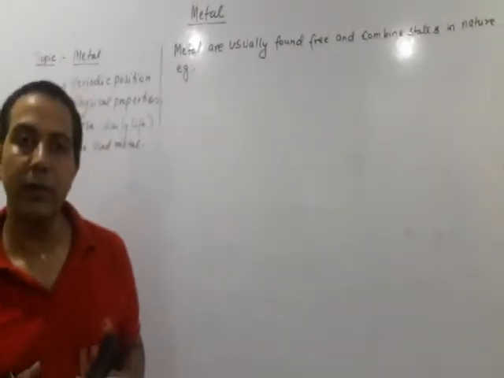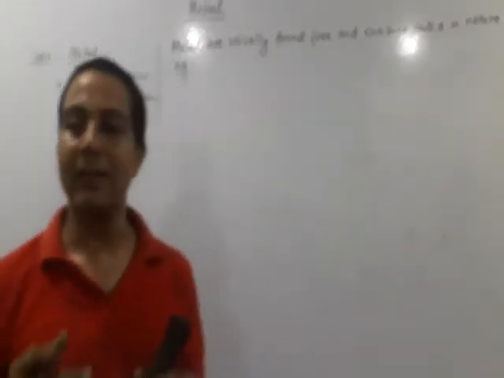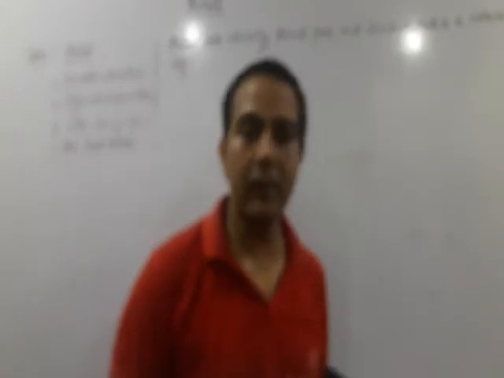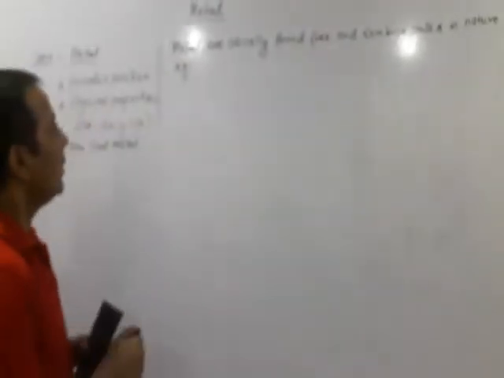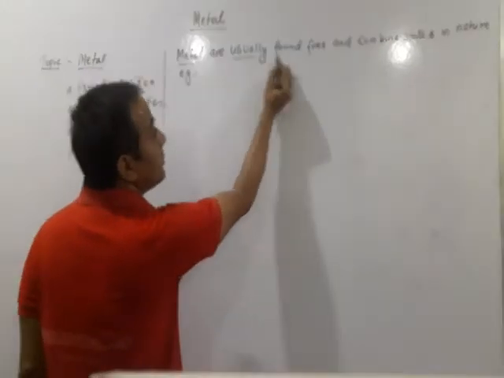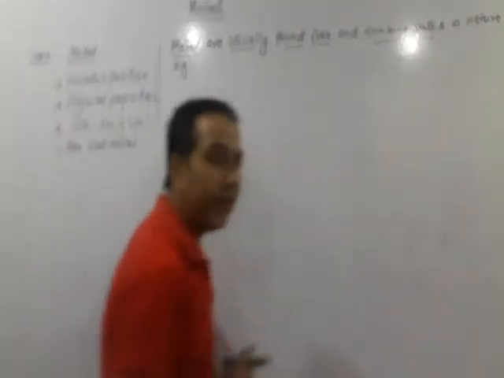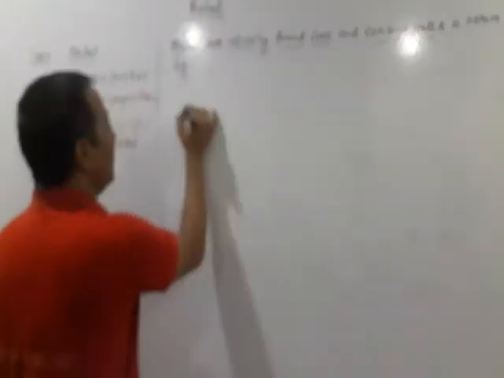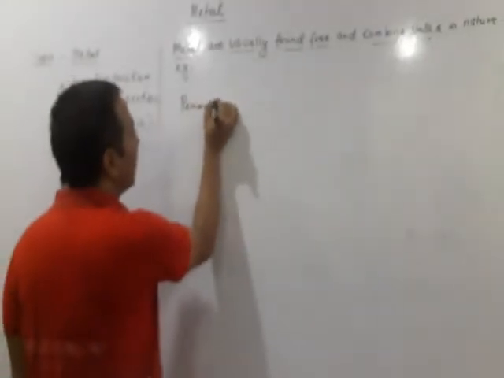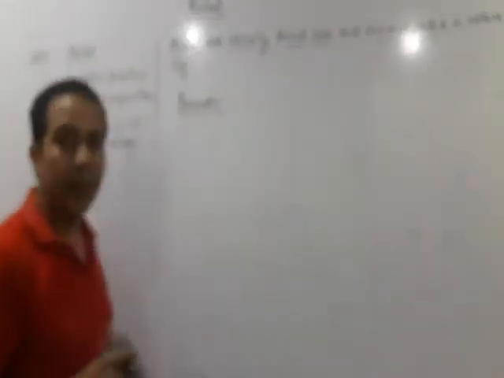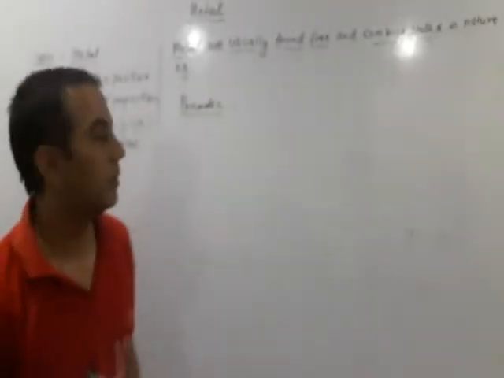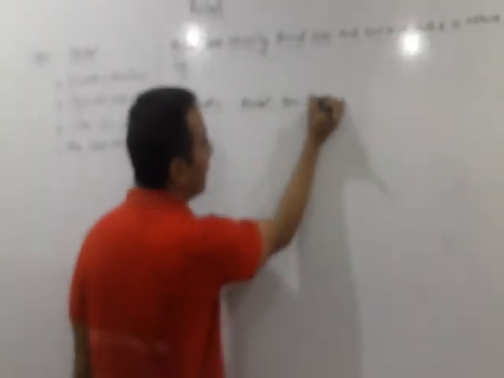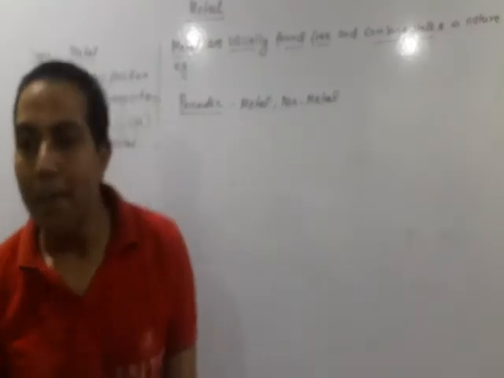Now let us start with the general metals, and what the positions of metals in the periodic table are. Metals are usually found free or in combined states in nature. If we go to the periodic table, what do we find? There are three types of elements. What are they? Metals, non-metals, and metalloids.